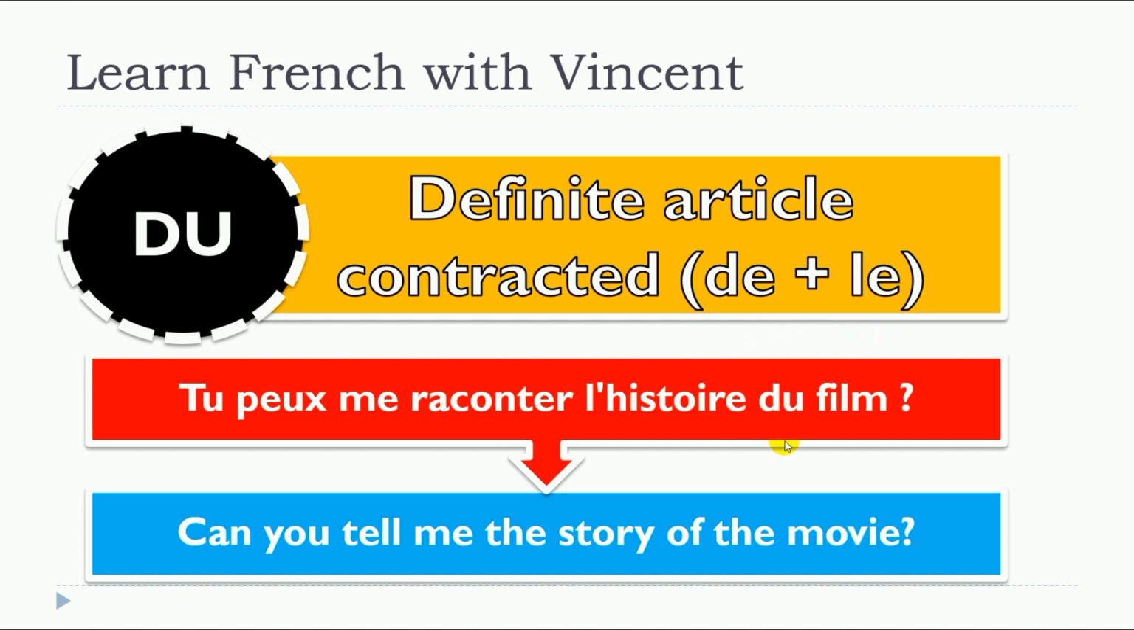It's the same thing here, it only covers the masculine, because if you combine de and la, it works, so it will be de la. You don't need to contract it. So remember, du can be whether the partitive, masculine, or then it can be the definite article contracted in the masculine form too.